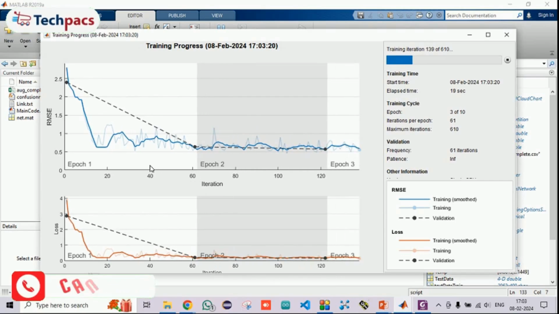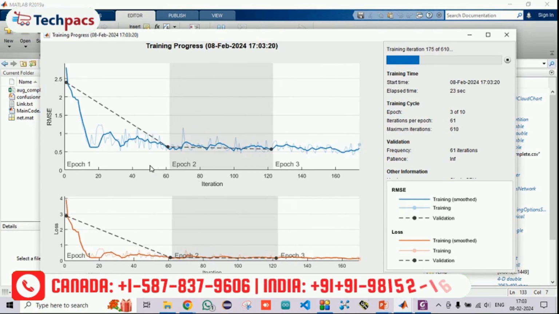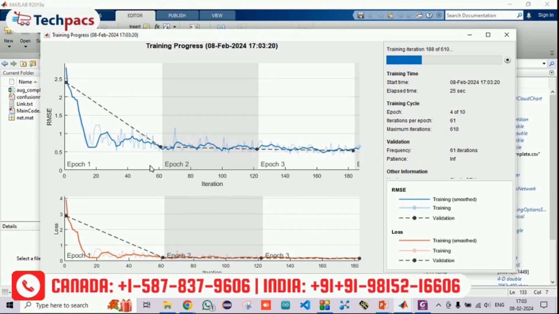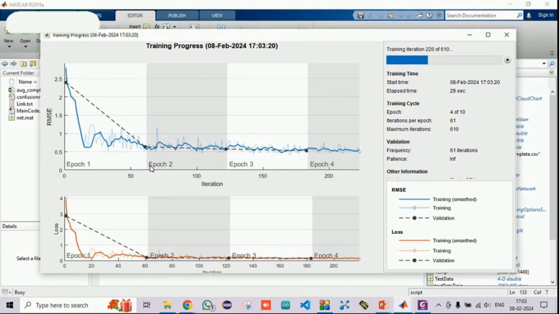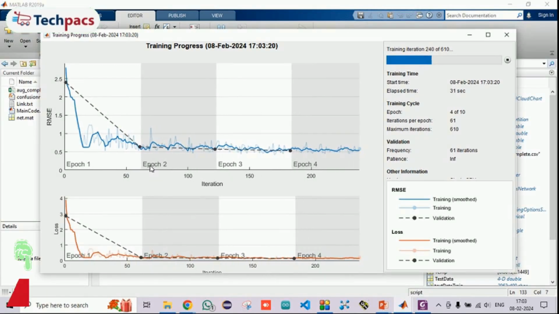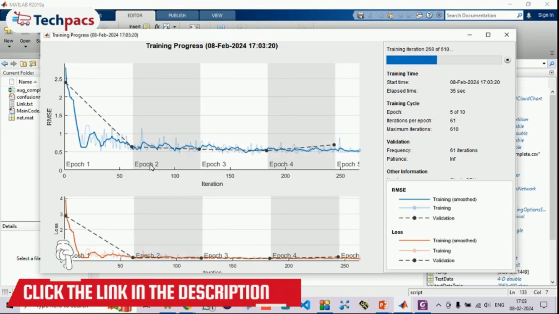So let's see what accuracy we are achieving this time by retraining the model with the same data set without changing anything in the code. It also depends upon the data set and the model that you are giving, and on that basis the system gives you the final outcomes. So let's see the system finish the epochs.